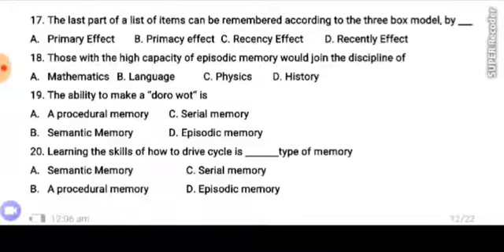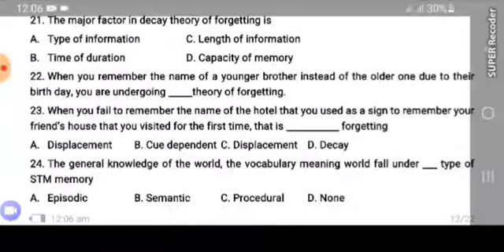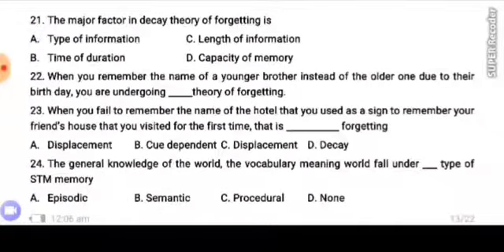Number 20. Learning the skills of how to drive cycle is dash type of memory. A. Semantic memory, B. Procedural memory, C. Serial memory, D. Episodic memory. Number 21. The major factor in decay theory of forgetting is A. Type of information, B. Time of duration, C. Length of information, D. Capacity of memory.